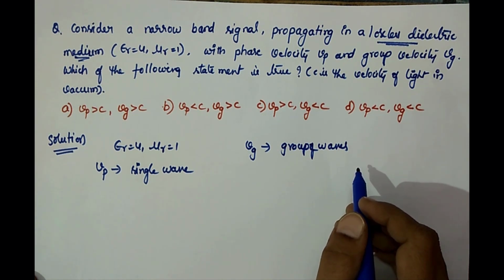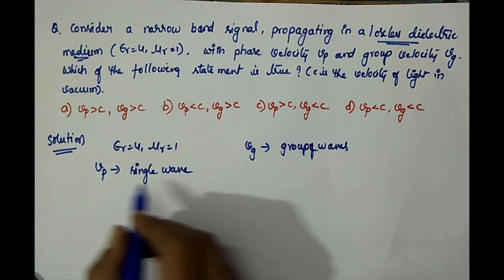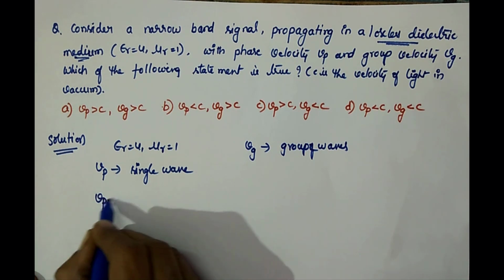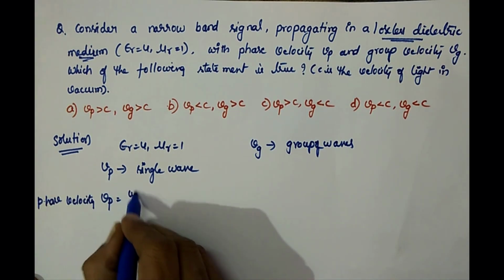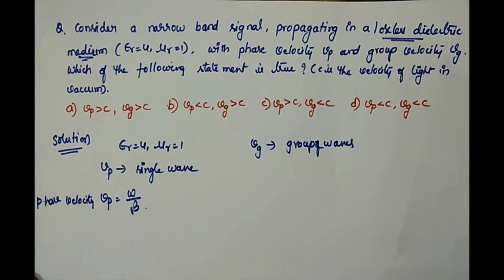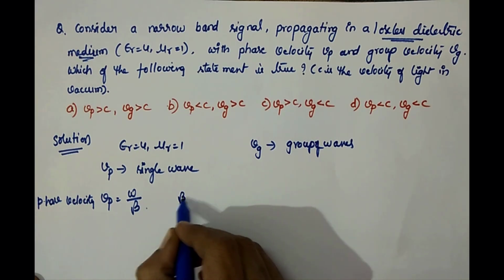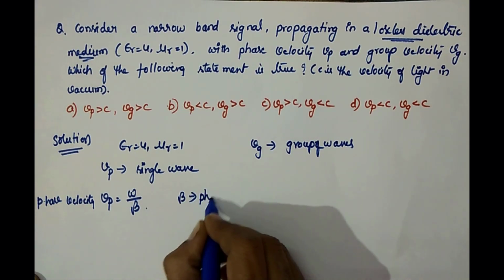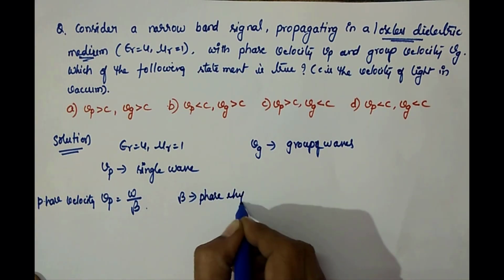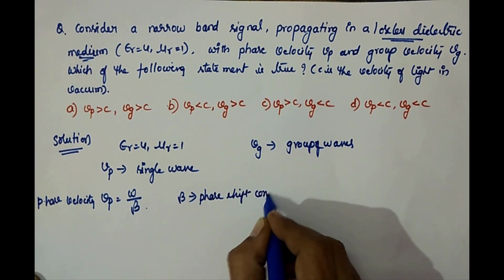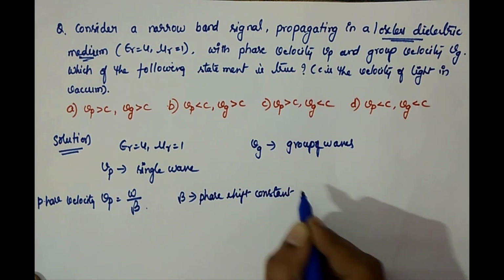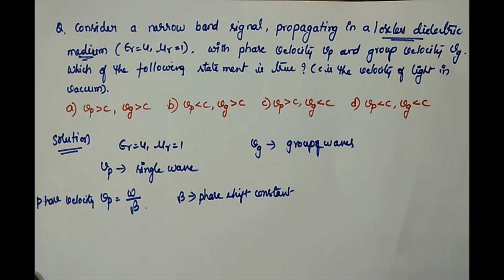The phase velocity Vp is equal to omega by beta. What is beta? Beta is the phase shift constant. What is this lossless dielectric medium?